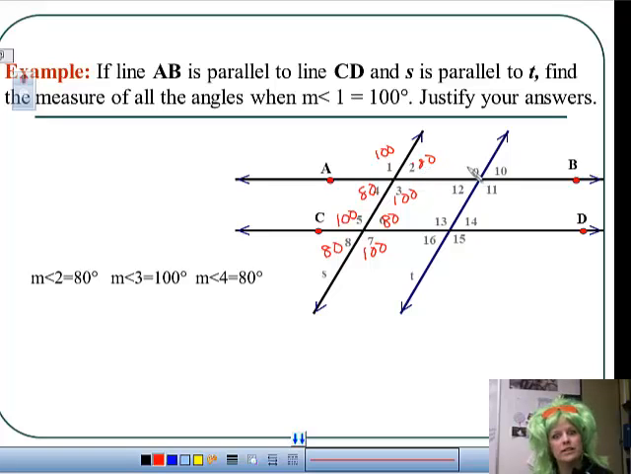Now, if you were to turn this PowerPoint vertical, what can we say about 2 and 9? Consecutive interior. So that has to add up to 180. So 2 is 80, 9 is 100. We have 80 for 10, so 12 had to be 80. So if 9 is 100, 11 had to be 100. If I'm looking at consecutive, if 12 is 80, 13 is 100.